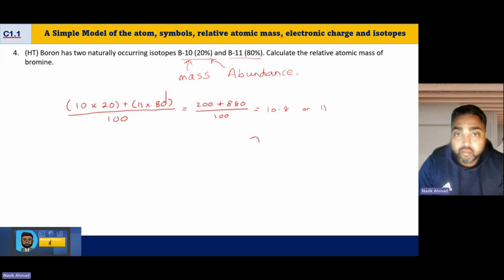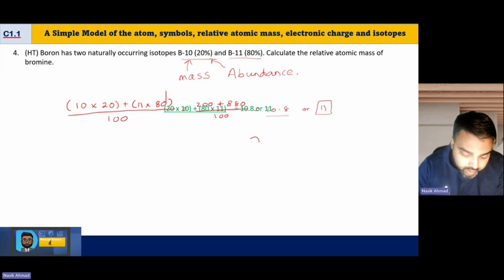So if I was to write this on a periodic table for GCSE level, I would just use the mass number of 11. If you go beyond that, then obviously you need to have one decimal place. That's something that you might be asked. They will either specify how many decimal places, and if they don't, then go with one decimal place or two decimal places to give you the best answer.